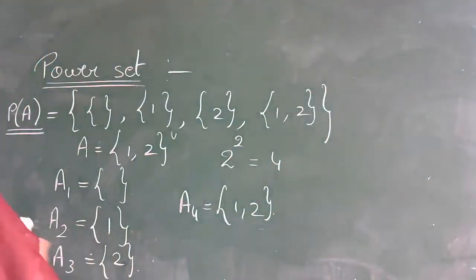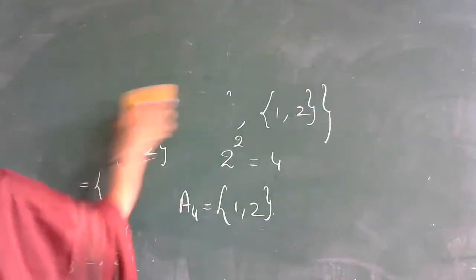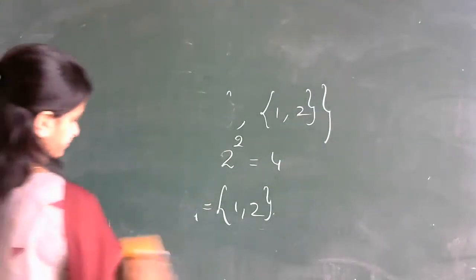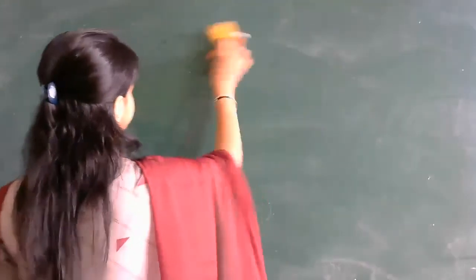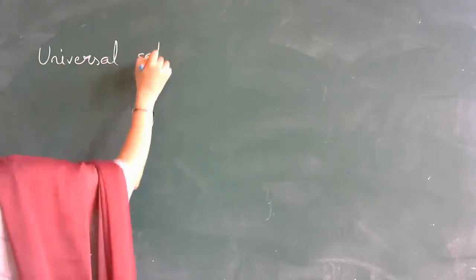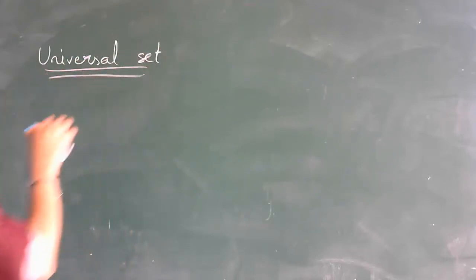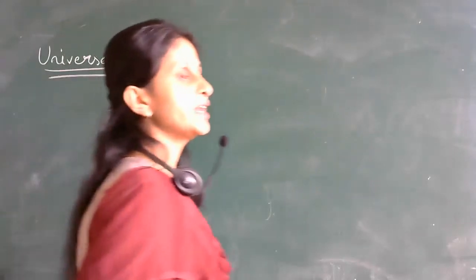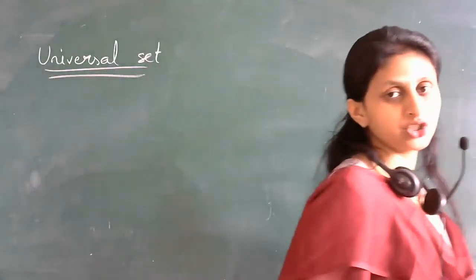Next, let us proceed to the next set, and that is nothing but the universal set. So what is this universal set? Universal set: a set containing all the elements of a problem under consideration.